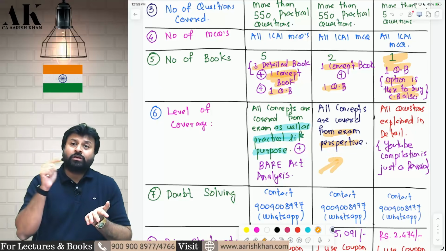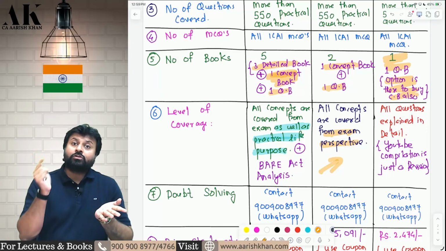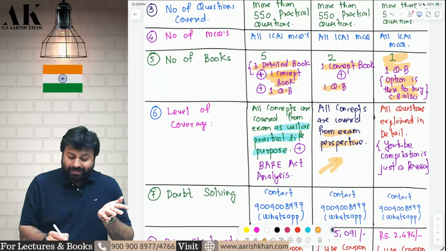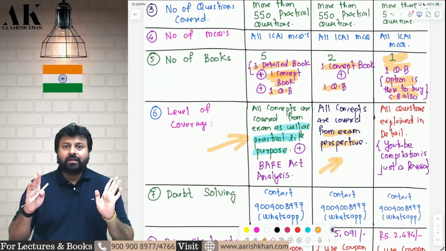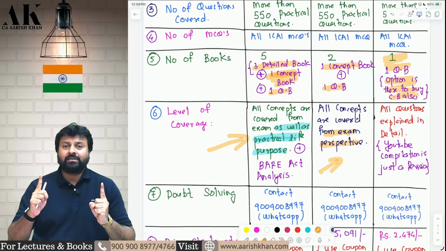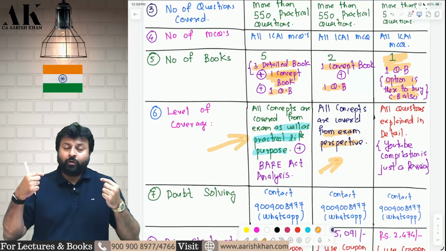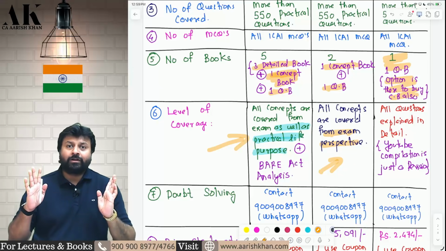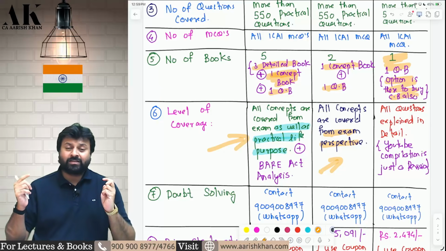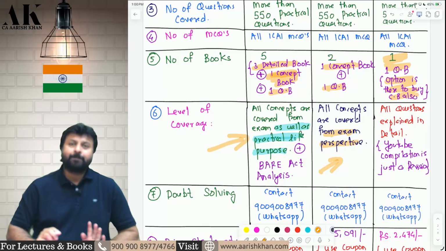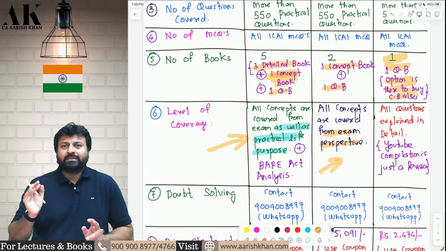But if your intention is to give exam, get good marks, along with that you want to practice in direct tax, or you want to do job in direct tax, then you should go for regular batch. If your long-term vision is to practice in direct tax, or to do job in direct tax, you want it to be your forte, your area of practice, then you should go for regular batch. But if you feel that no, I will be going for auditing, or indirect taxes, or financial management, or equity research and equity markets, then you can go for exam oriented batch also, even if you are a first timer.